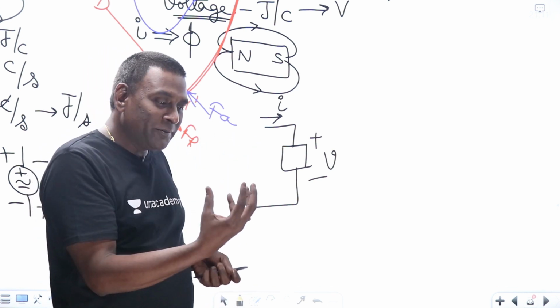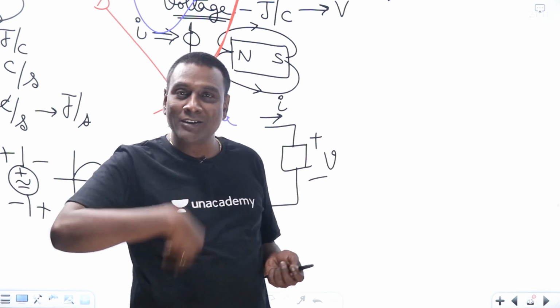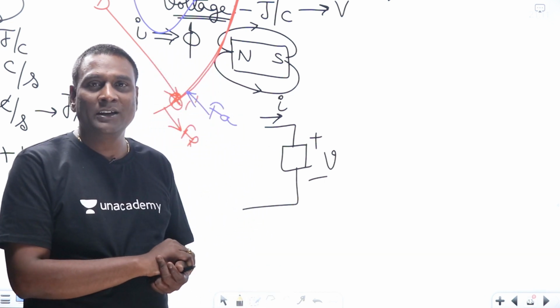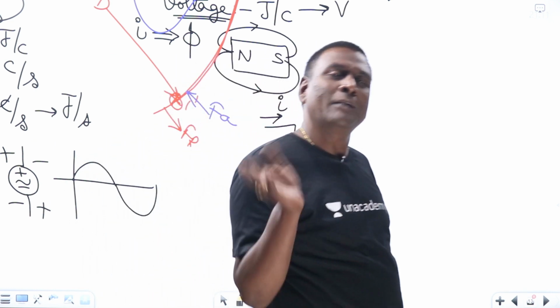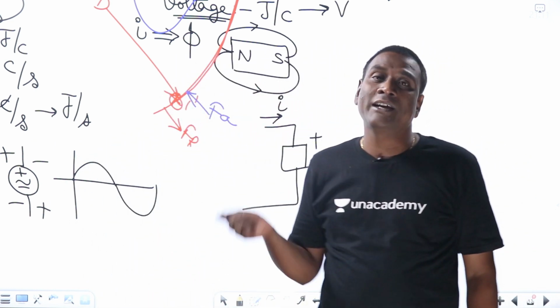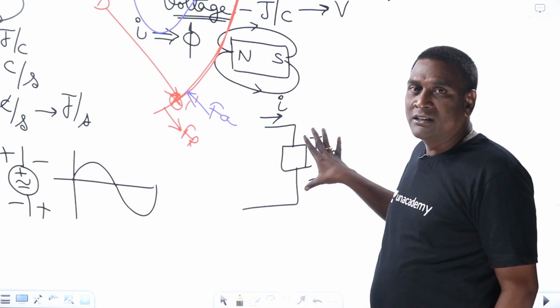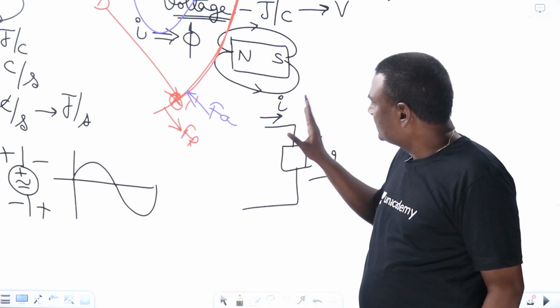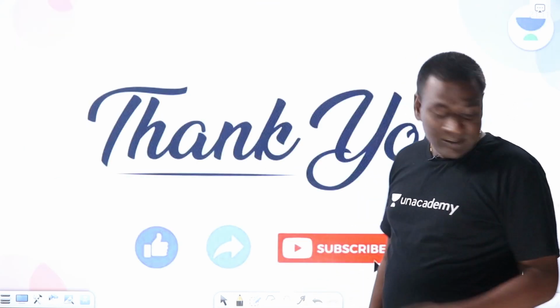We should not expect the incandescent lamp to deliver energy back. How bad it is. For all practical systems, forget about analysis. The analysis of all these will come later. But at least the direction of energy transfer should be known. So in order to know the direction of energy transfer, polarity should be there for voltage, direction should be there for current. And in the next session we will see.